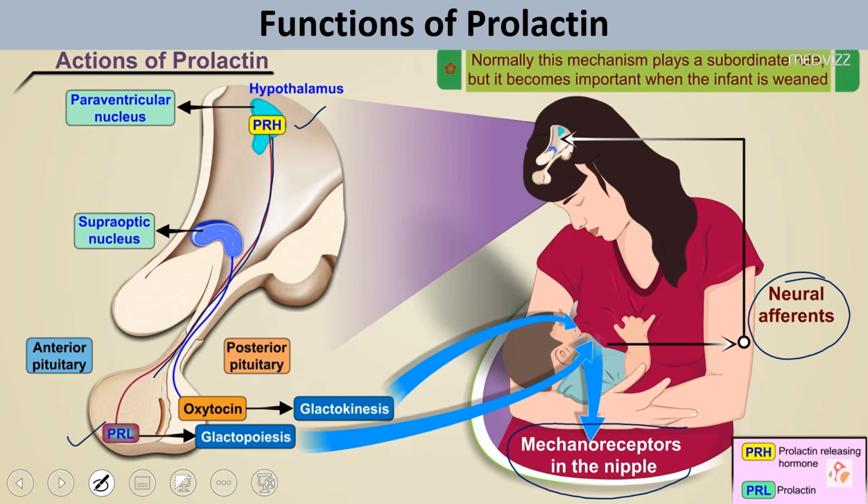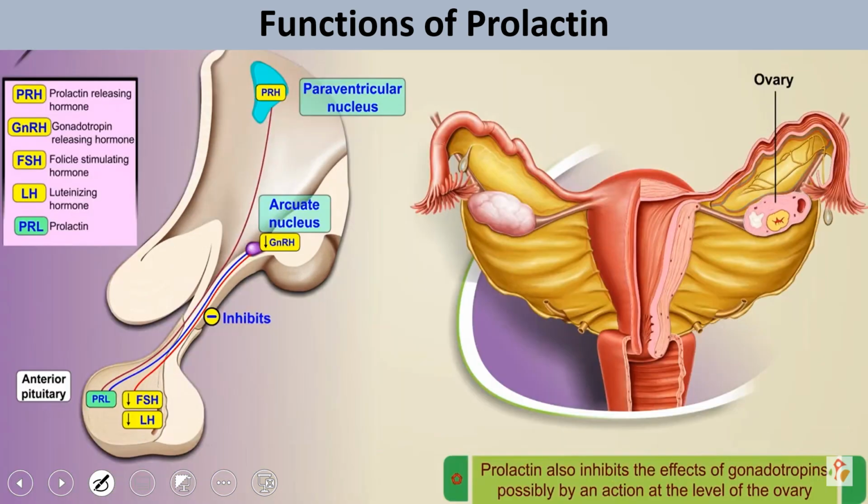This prolactin goes through blood circulation to the mammary glands, and there it works on milk production: galactokinesis, galactopoiesis and lactogenesis.